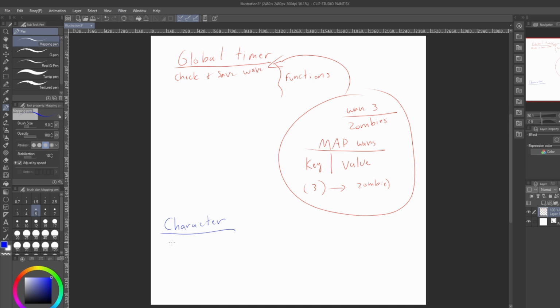So for the character, let's see some basic things. I need to know what my health is, right? And this is a variable, right? My variable is my health. Well, how am I going to change this if I'm getting hurt or if I'm healing? I need to have two functions for that. So one function is, we'll say, take damage, right?